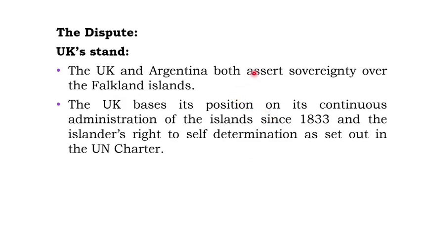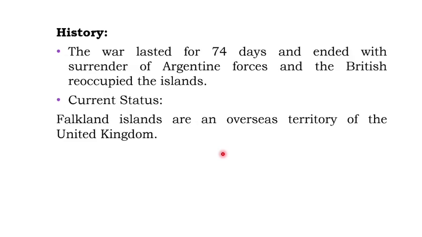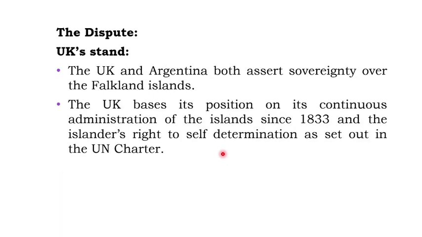The dispute is between the UK and Argentina, and both of them assert sovereignty over the Falkland Islands. The UK bases its position on its continuous administration of the islands since 1833 and the islanders' right to self-determination as set out in the UN Charter. So the British say that they have had continuous occupation of this island since 1833. As you have noted, most of the inhabitants are now of British descent. So the British stand on their continuous administration of this island since 1833.